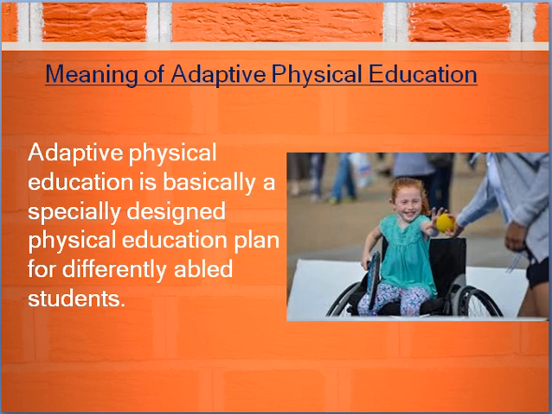Okay, students, what is adapted physical education? It is basically a specially designed physical education plan for differently abled students. It means this is the program in which we make physical activities accessible to the children who have special needs or who are divyangs. In adapted physical education, we modify or change the rules and regulations of the games which normal children play.